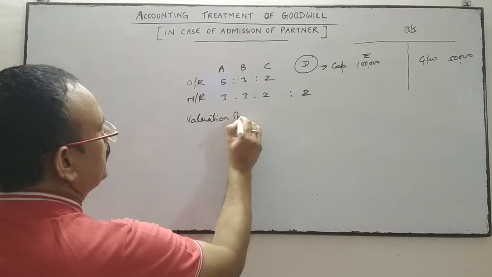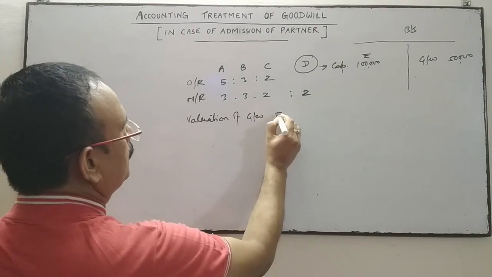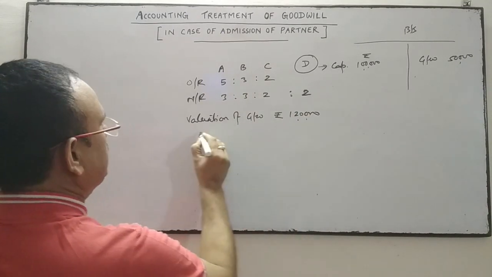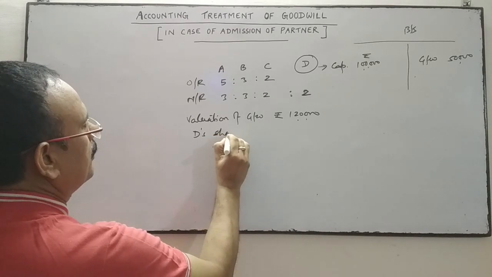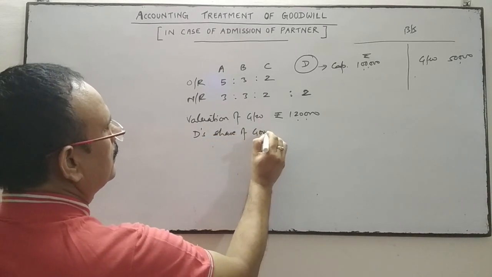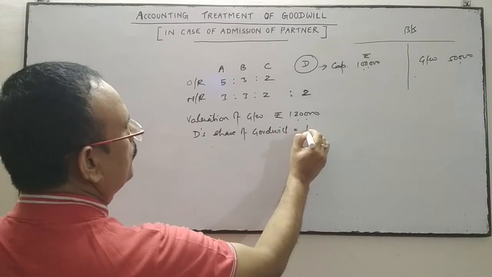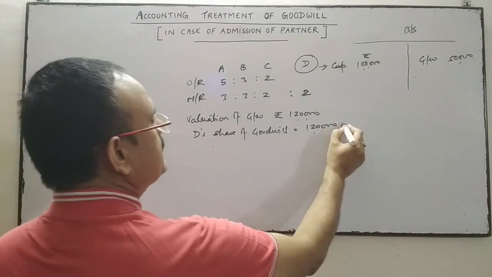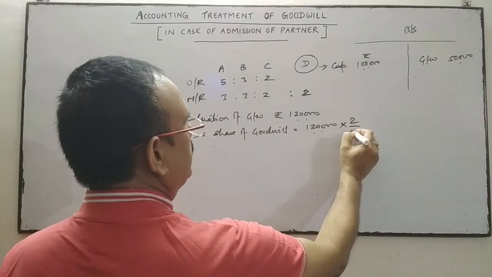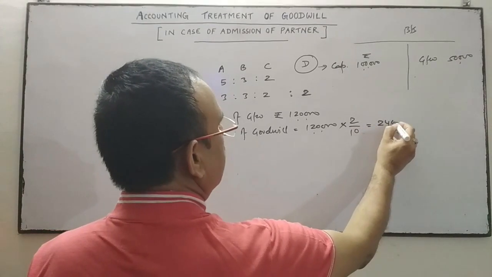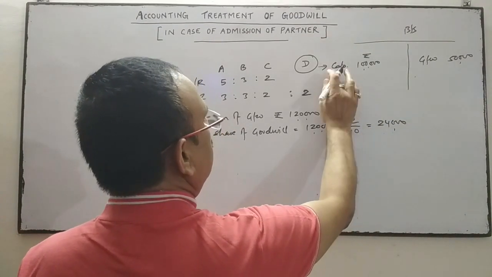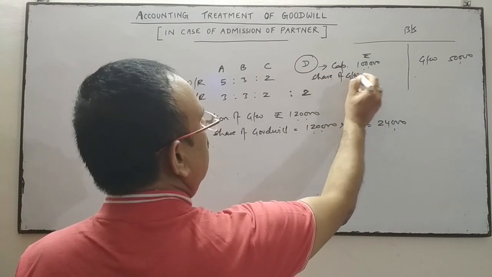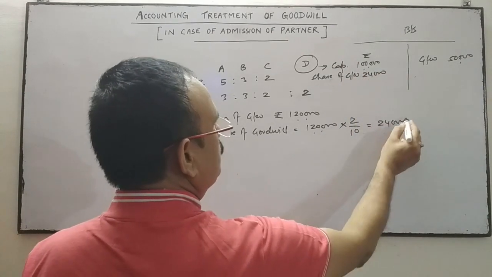Valuation of goodwill on the date of admission is 1,20,000. So this share of goodwill will be, 1,20,000 is the total goodwill, and D's share in the firm is 2/10. So his share of goodwill is 24,000. It means D has given for his share of goodwill 24,000 only.